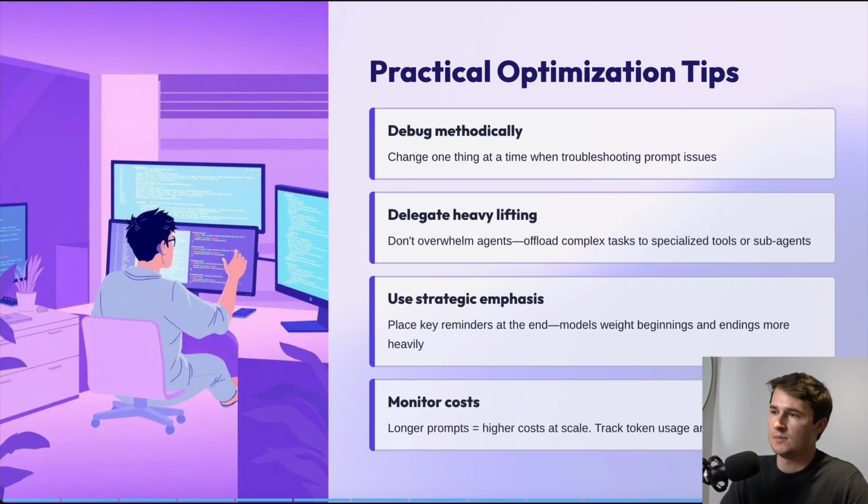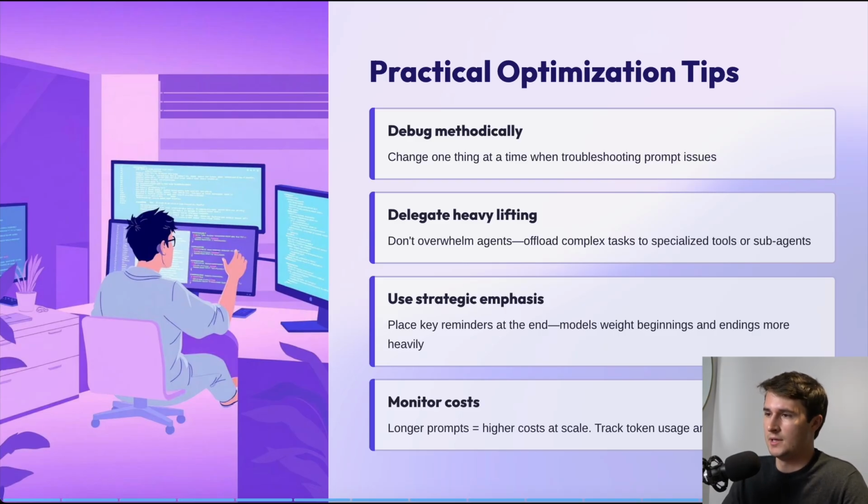Now, just to recap, some of the best practical optimization tips that I can give you is debug methodically, change one thing at a time. Remember, we want to use reactive prompting. So we're going to be doing that when troubleshooting prompt issues. It's a lot harder to troubleshoot when you start with a massive prompt and you make one change. You have no idea what is actually driving the behavior of these AI agents. So start simple, start small, and use reactive prompting.